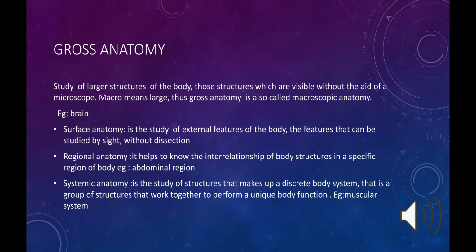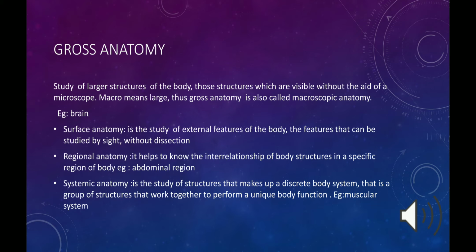What is surface anatomy? Surface anatomy is the study of external features of the body, the features that can be studied by sight without dissection. So, surface anatomy is the study of external features that can be seen even without dissecting the body.